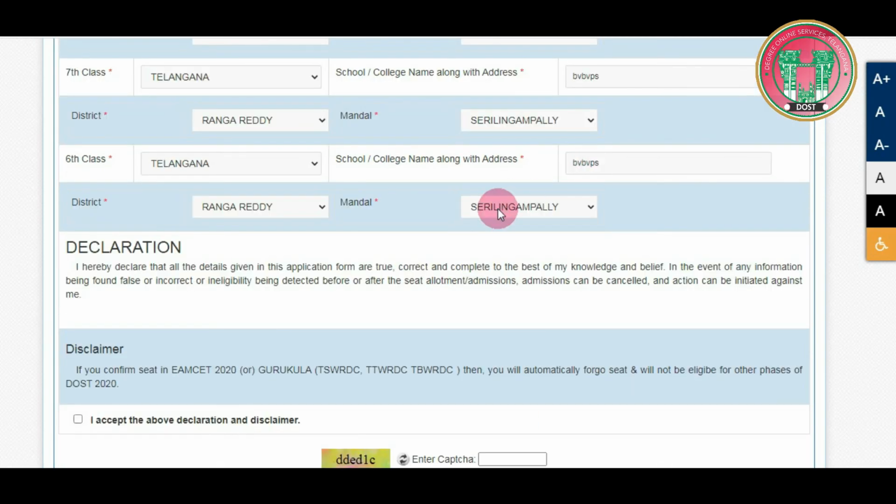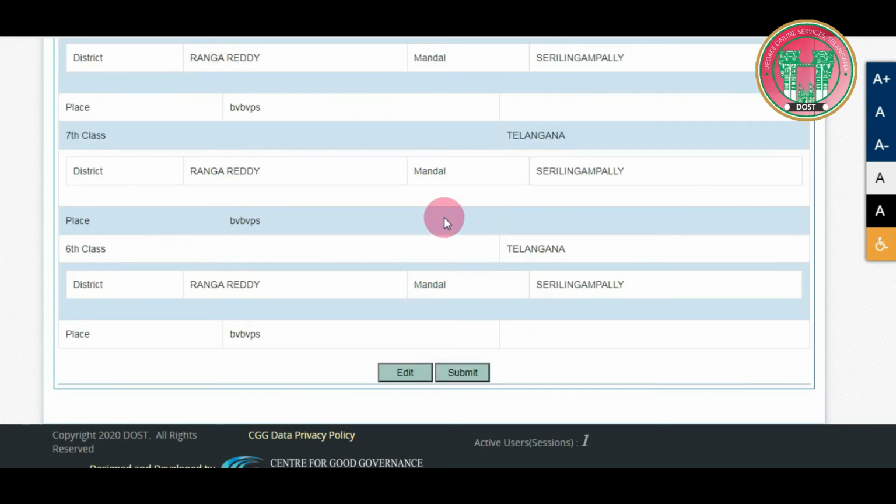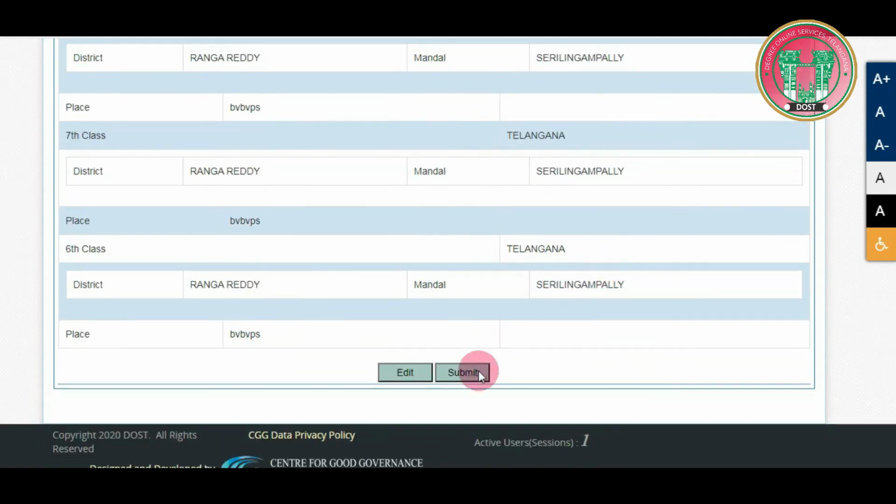Once that is completed, come down and give your acceptance by declaring the checkbox. And also, don't forget to enter the CAPTCHA as shown. Click on the preview button to go through the application and find any errors that you might have. Once everything is in place, click on the submit button as shown. Once you click on the submit button, it will redirect you to the successful page after filling the application form.